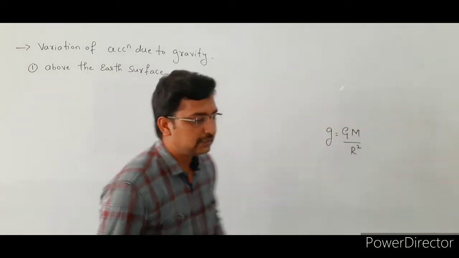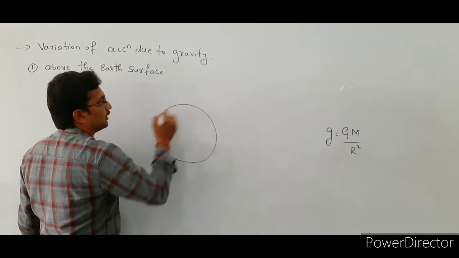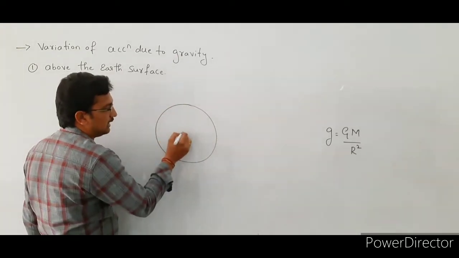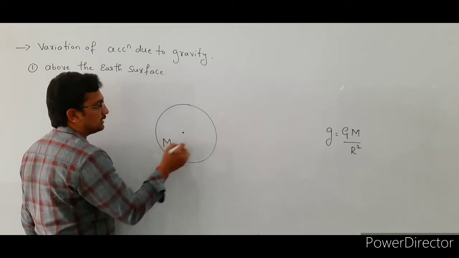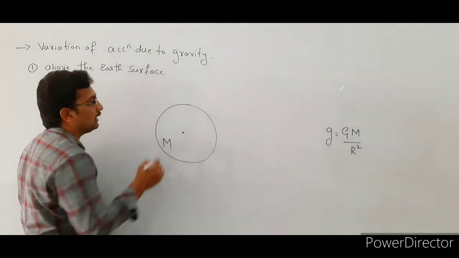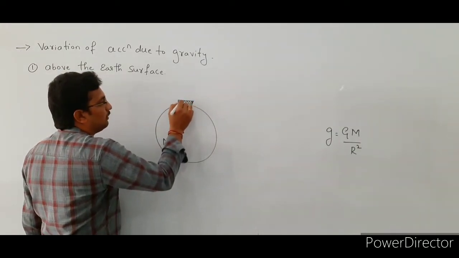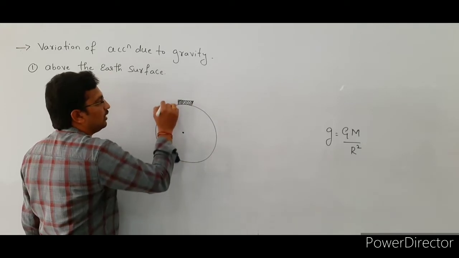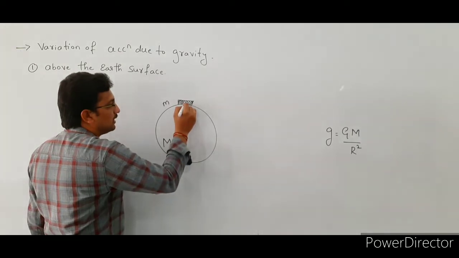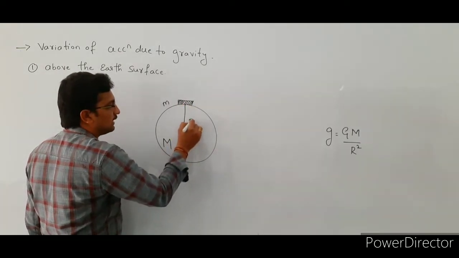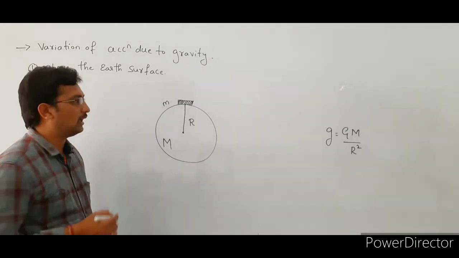See here, in this case we consider the earth surface. Let us assume that this is the earth and this is the center of the earth, and capital M is the mass of the earth. Initially we place a body of mass small m on the surface of the earth, right? Then the distance from this body to the center of the earth is capital R. Here capital R indicates the radius of the earth.